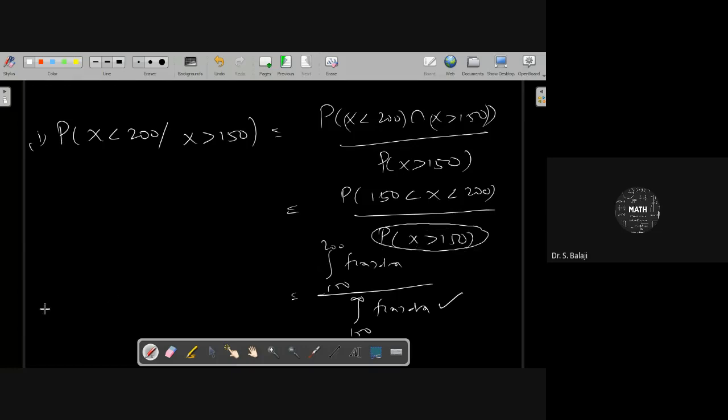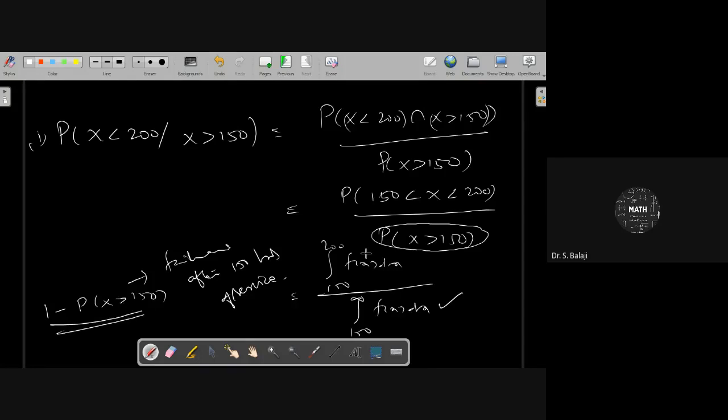1 minus the probability of x greater than 150. That gives the failure after 150 hours of service. That is the idea you can get here. 1 minus that probability will be the failure after 150 hours of service.